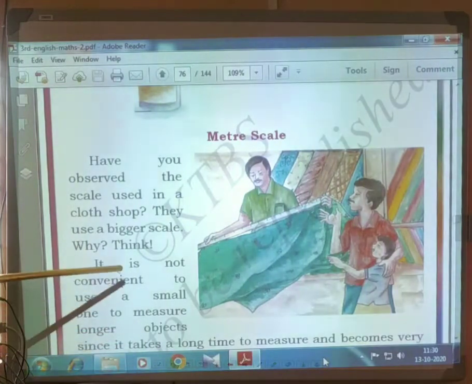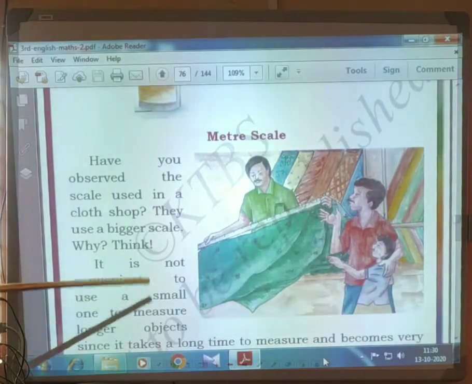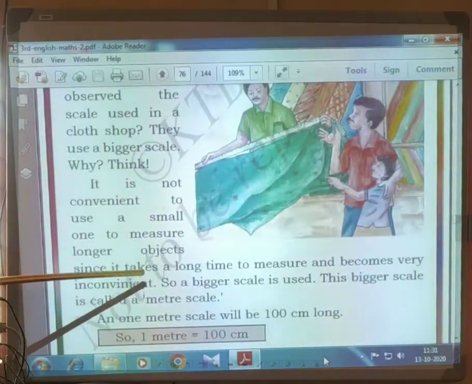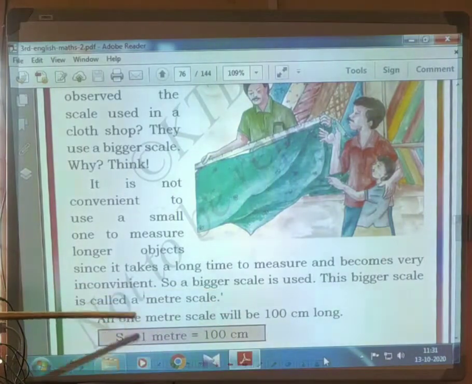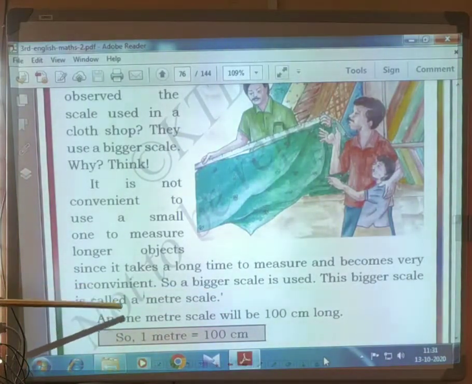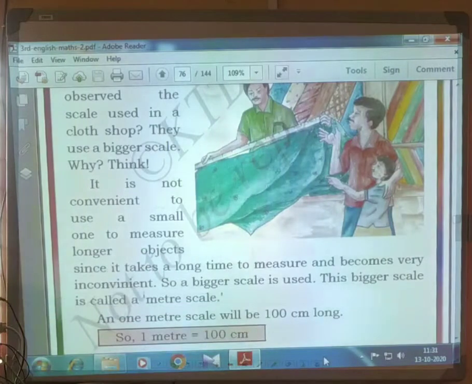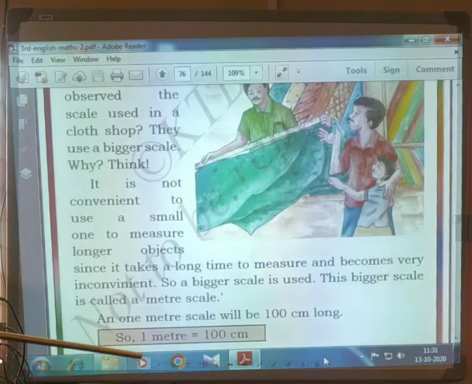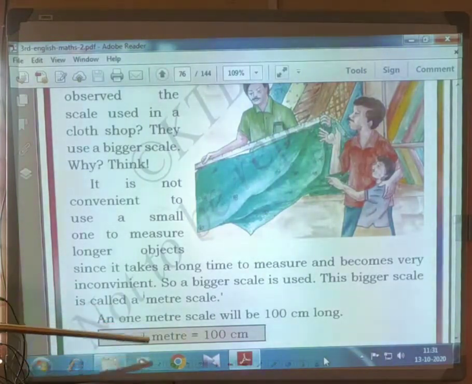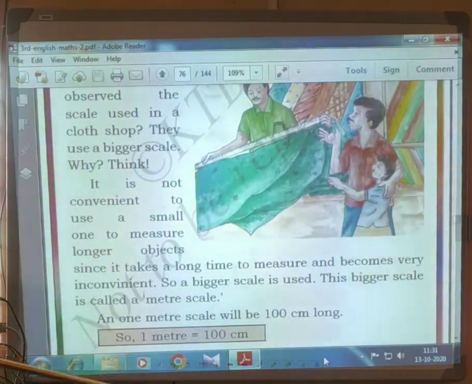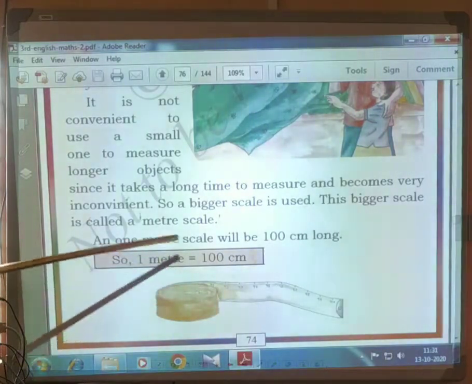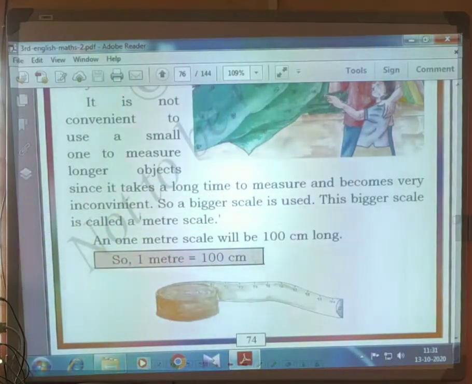Why? It is not convenient to use a small one to measure longer objects, since it takes a long time to measure and becomes very inconvenient. So, a bigger scale is used. This bigger scale is called what? Meter scale. And 1 meter scale is equal to 100 centimeters long. So, 1 meter is equal to 100 centimeters. This one meter scale they use in a cloth shop. I think you will know this.